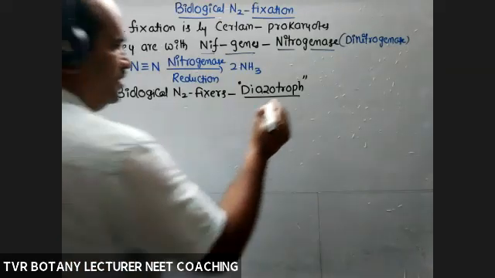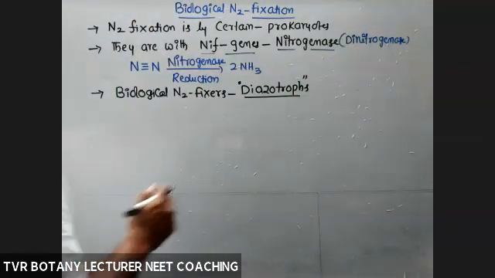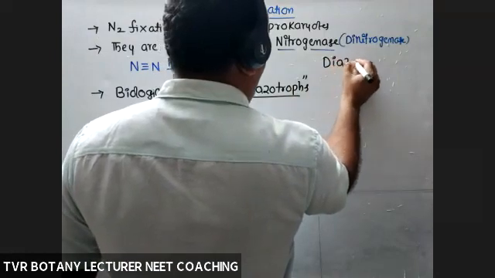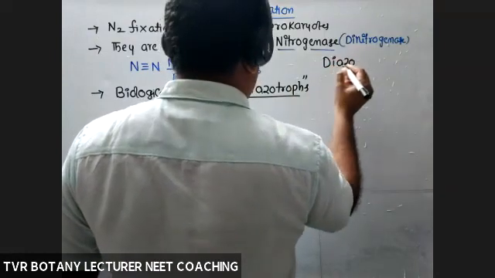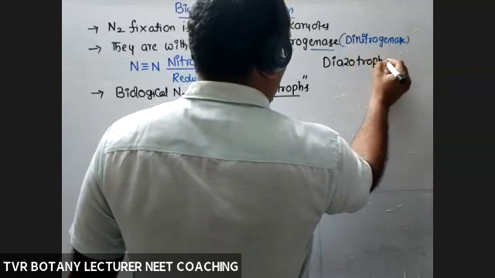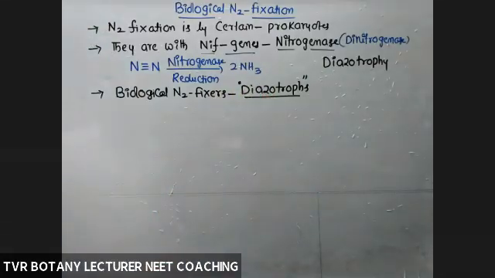Diazotrophs, and that fixation is called diazotrophy. Diazotrophs are trophers. So that is about biological nitrogen fixation by a certain number of prokaryotes because of nitrogenase.